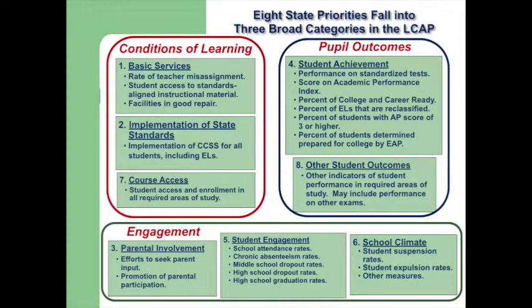The third category has 3 of the state priorities in the areas called engagement: parent involvement, student engagement, and school climate. The state wants to know, how are we engaging and involving parents in their students' learning?